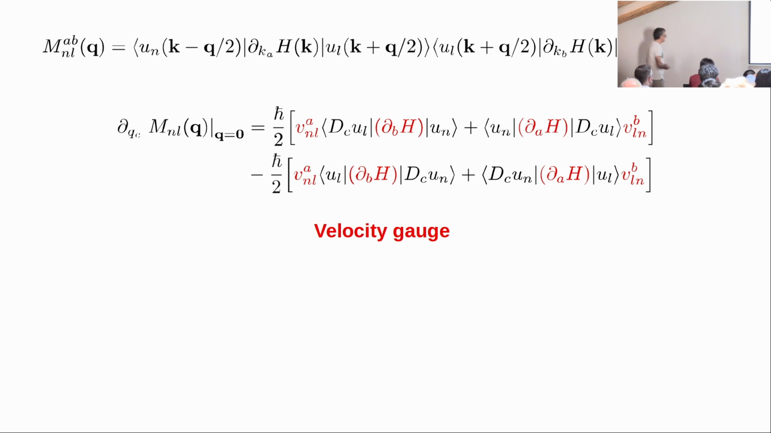So second point I want to make. This formula has velocities. So there are here explicit velocity matrix elements, and then there is the velocity operator here.